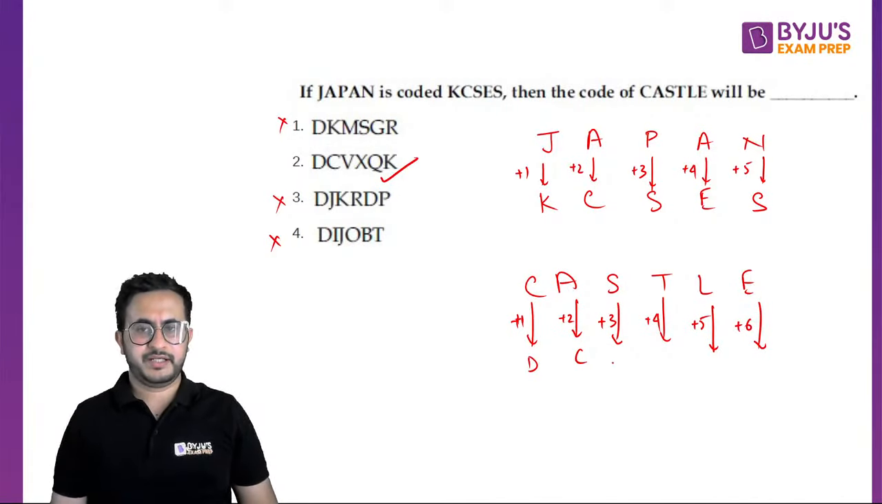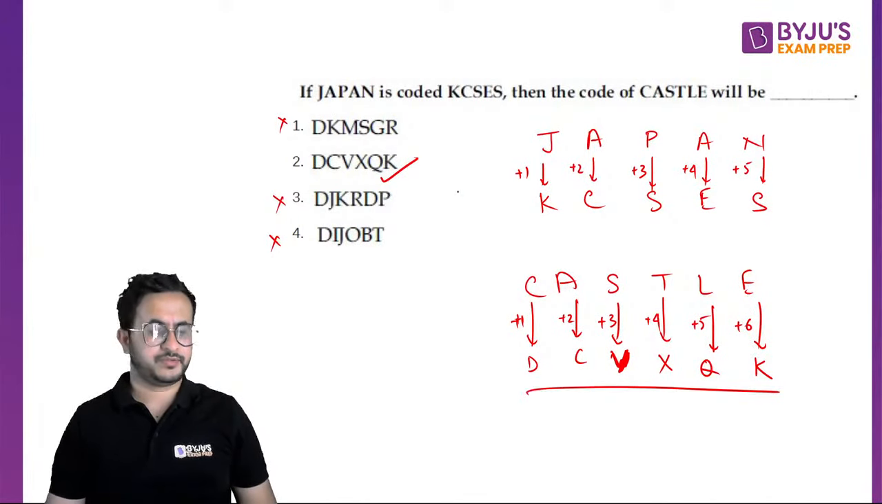So S is 19, 22 is B, T is 20, 24 is X, L12, 17 is Q, and 11 is, that is right. Okay, simple logic.